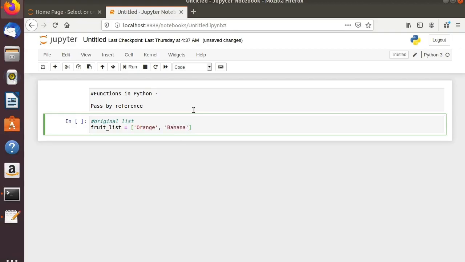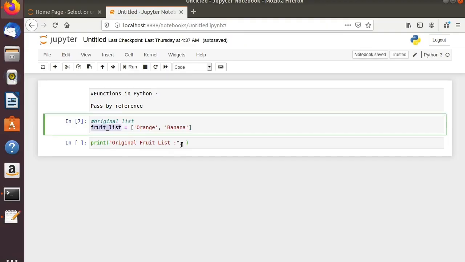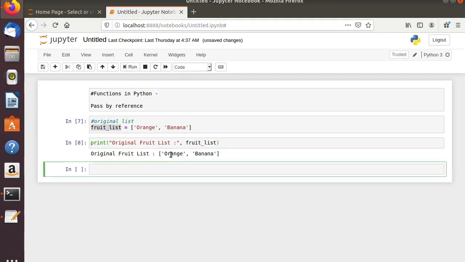Okay, so let us now add this to the fruit list, run it. Now let us print and see, print original fruit list, and here you type this, okay, and run it. You are getting these fruits.